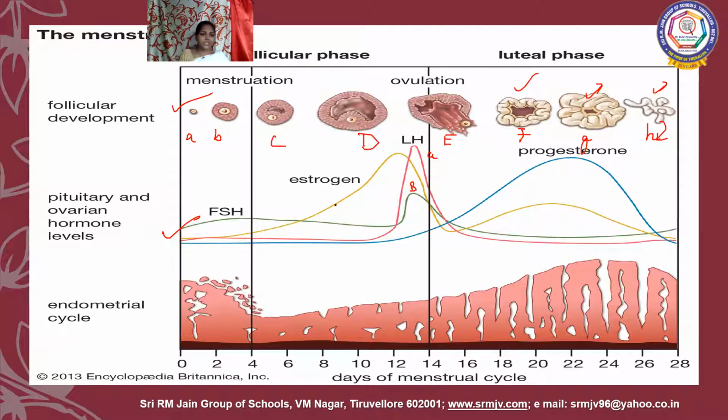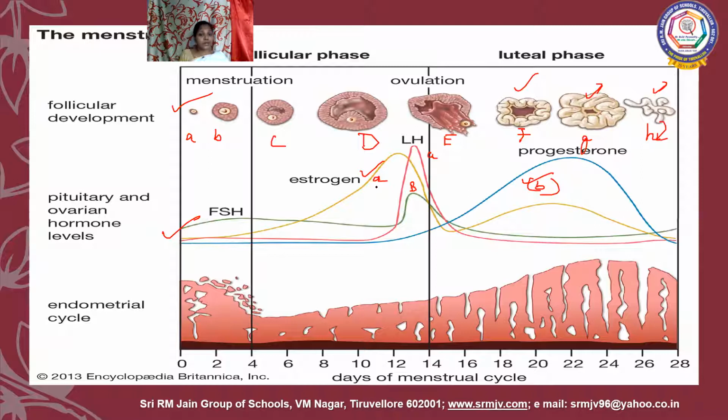And here, this is ovarian hormone. Okay, this is estrogen and this is progesterone. They will ask you, for example, this is A and this is B. Why does A peak before B, they will ask. A is nothing but estrogen. So at this phase, there is maturation of follicles, and those follicles are producing estrogen. But here there is no corpus luteum to secrete progesterone, so there is no progesterone formation here.